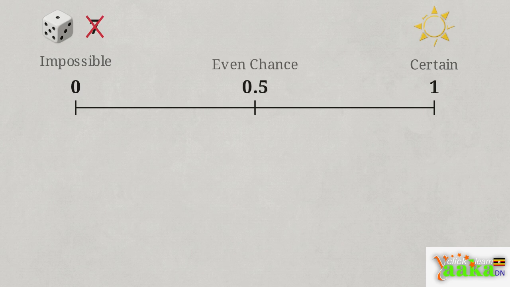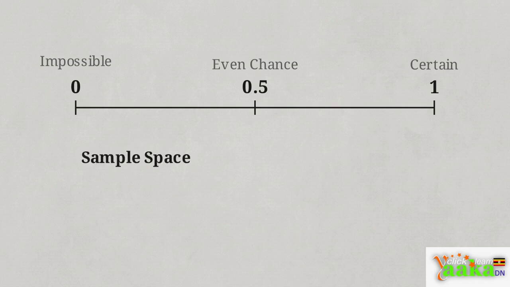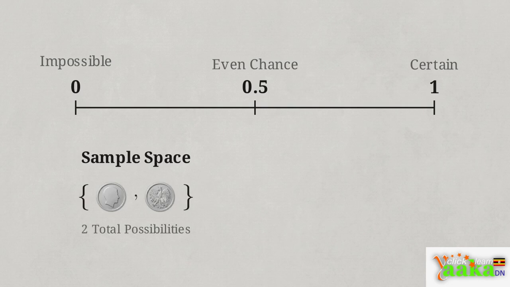Right in the middle is 0.5, representing an event equally likely to happen or not. A standard coin toss lands right here on the scale. To calculate where an action lands, we first identify the sample space, the complete set of all possible outcomes. For our coin, this is limited to heads and tails.